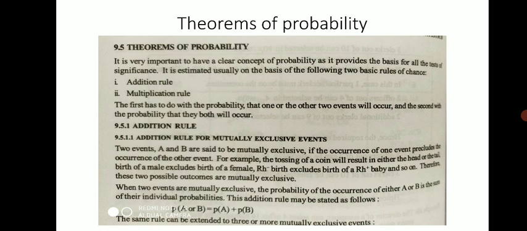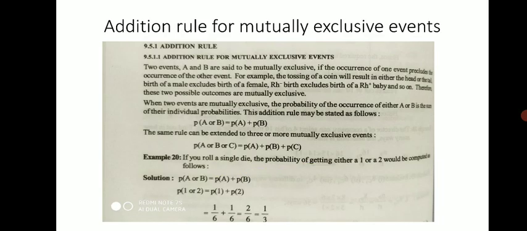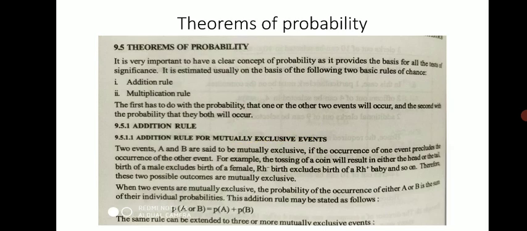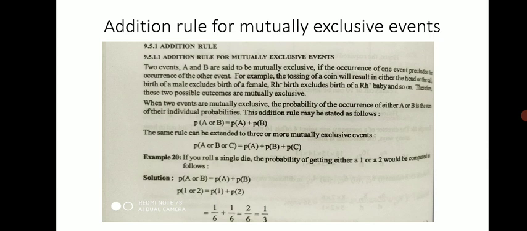Similarly, if you roll a die, the probability of getting either 1 or 2 would be computed as follows. Probability A or B is equal to probability A plus probability B.